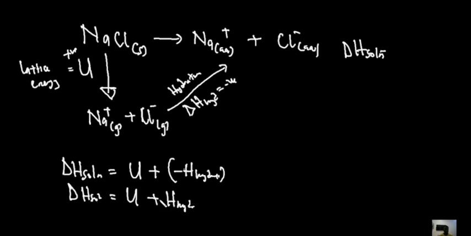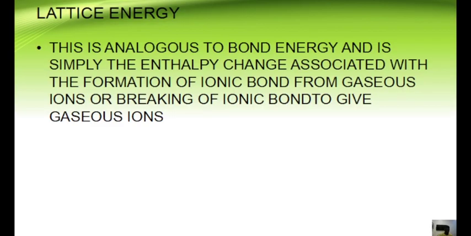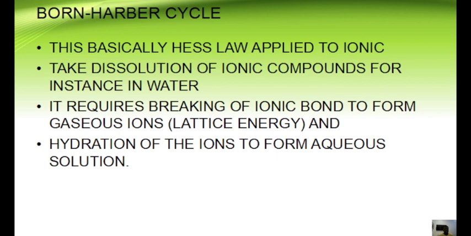Now, this is Hess law applied to a cycle that is associated with ionic processes. When you apply Hess law to ionic processes, this cycle is what we refer to as the Born-Haber cycle. Two German scientists came up with this particular cycle. So the Born-Haber cycle is basically Hess law applied to an ionic process. Take dissolution of ionic compounds in water, for instance. It requires the breaking of the ionic bond to form gaseous ions, which involves lattice energy, and hydration of the ions.